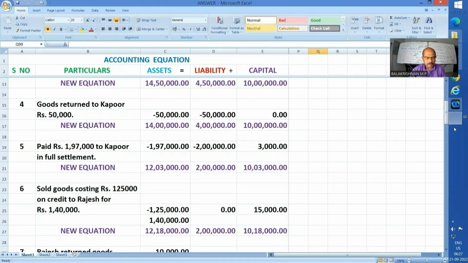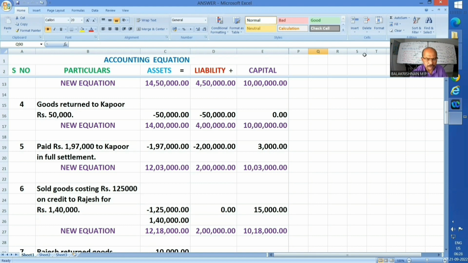Next one, fourth, goods returned to Kapoor, rupees 50,000. So, cost of the goods reduced from the assets, it has come to now 14 lakhs. And my liability towards Kapoor as a creditor has also equally come down. It has come down to 4 lakhs. So 4 lakhs liability plus capital 10 lakhs, assets 14 lakhs, equation is taken care of.